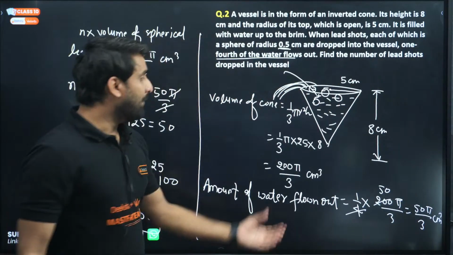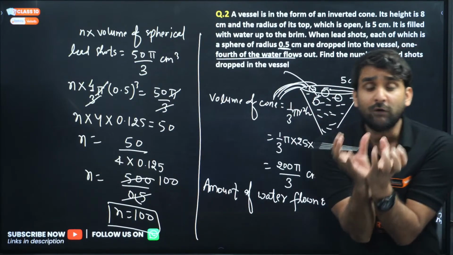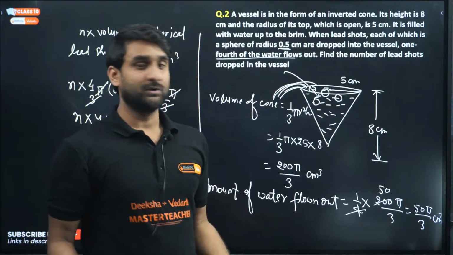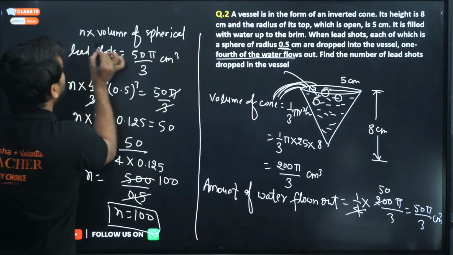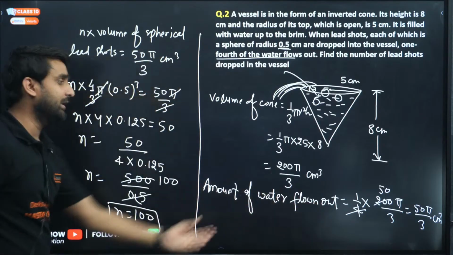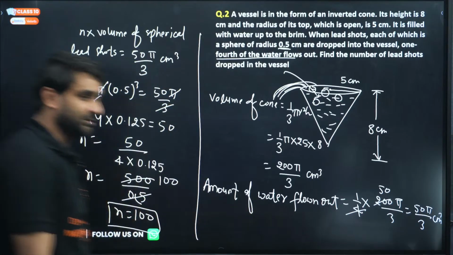So the amount of water displaced will be equal to the total volume of the lead shots, and I don't know the number of lead shots. So look, n into the volume of a spherical lead shot is equal to the amount of water displaced, which we already calculated. So by equating both, n is equal to 100.